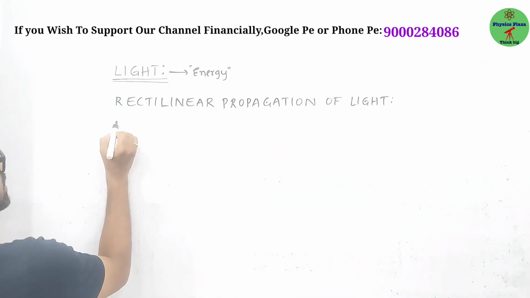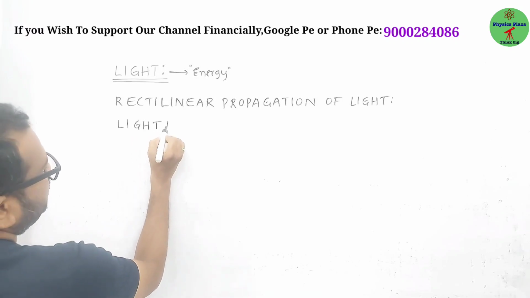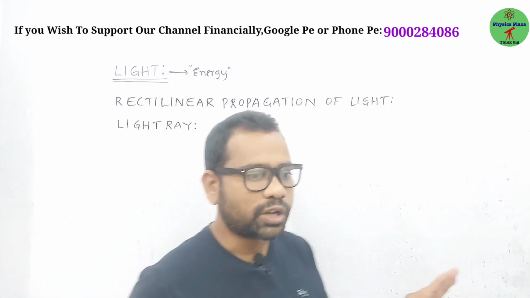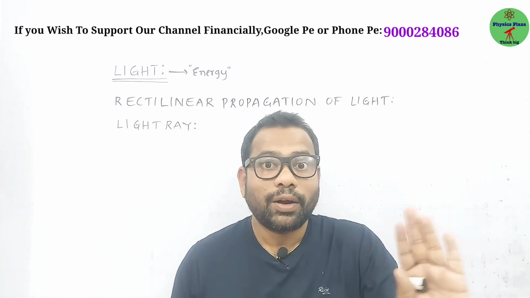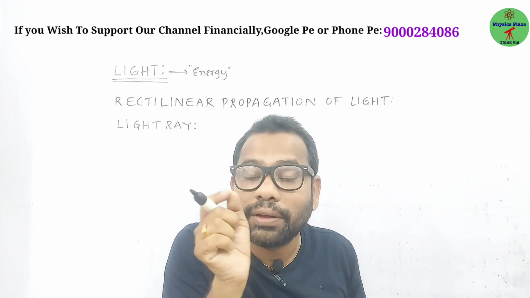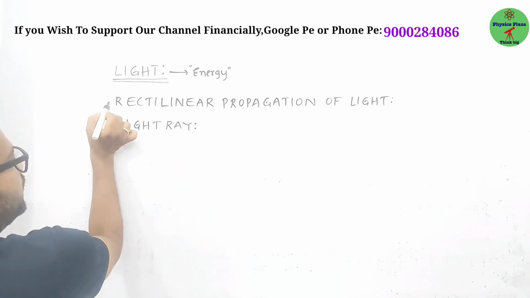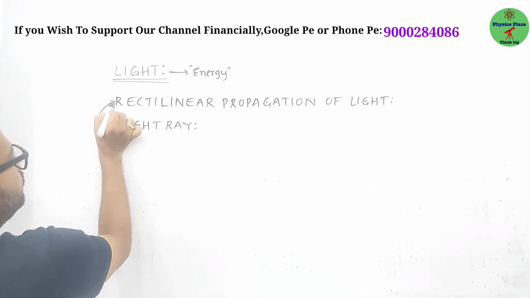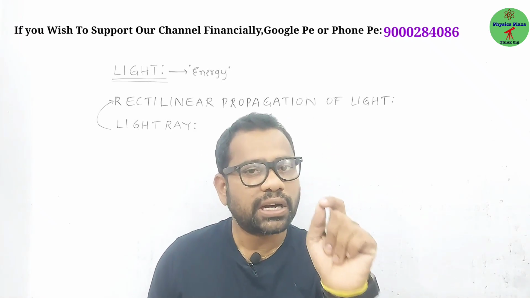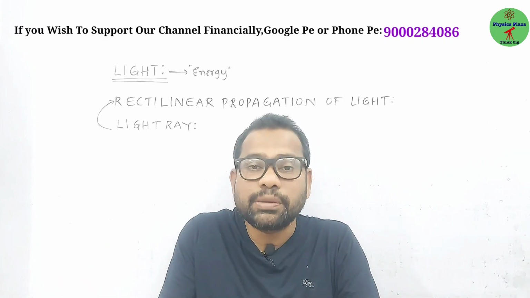So next the term is light ray. R-A-Y. Light ray. Light ray means, in general, when you are talking, not that ray in Hindi. Ray, R-A-Y. Light ray. What is a light ray? Yes, this light ray concept is directly related to the rectilinear propagation of light. So as per the rectilinear propagation of light, dear children, light will travel along a straight line path, and it is invisible, right?